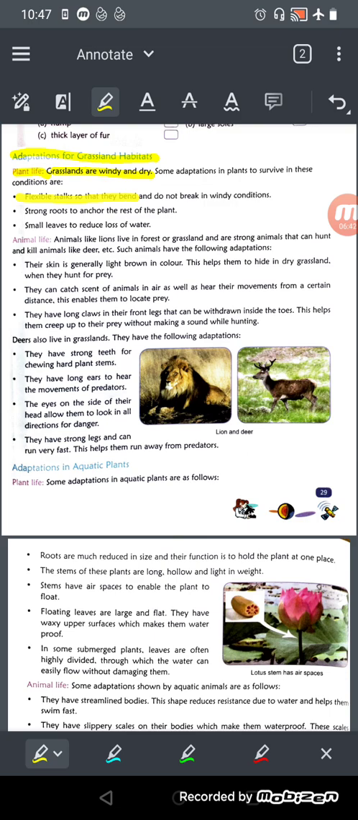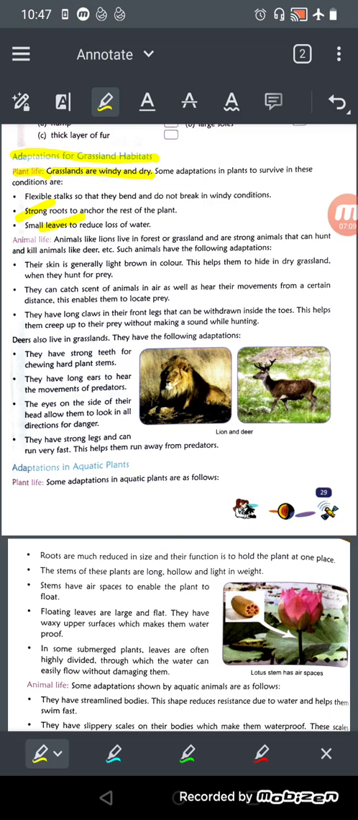There are stalks, you know, the grasses are there. Grasslands do not have many trees, there are mostly grasses. So their stalks are very strong and flexible, so that they can bend when windy conditions are there and do not break. They have strong roots to anchor the rest of the plant, and small leaves to reduce loss of water, because there is very little rainfall there, right?